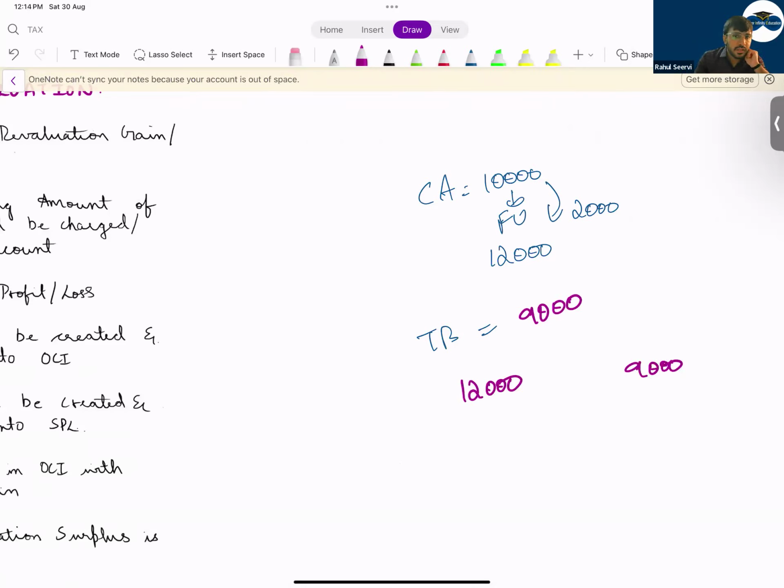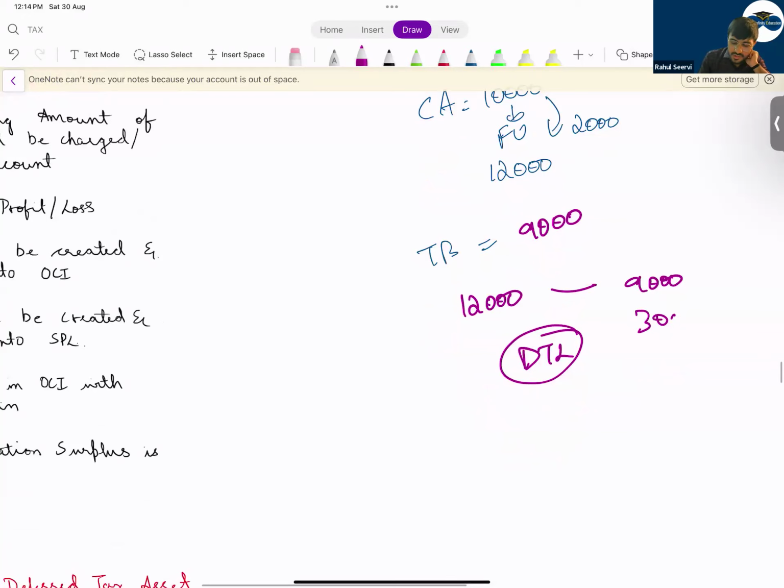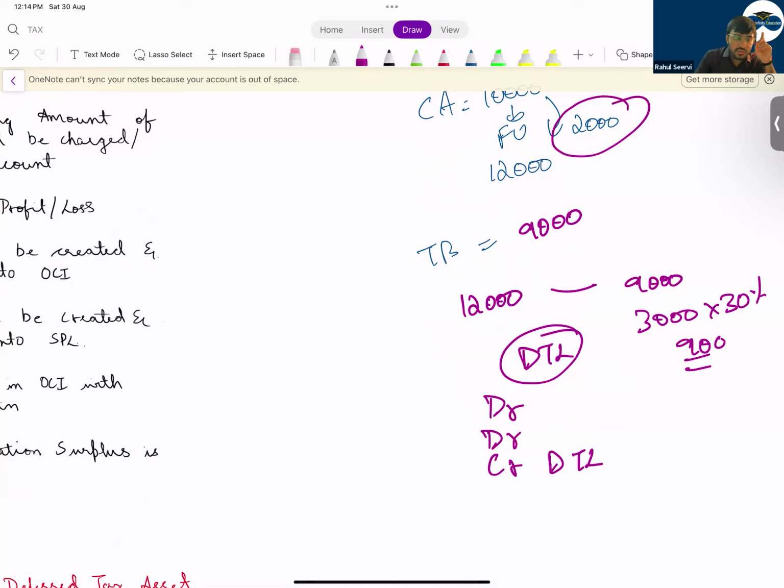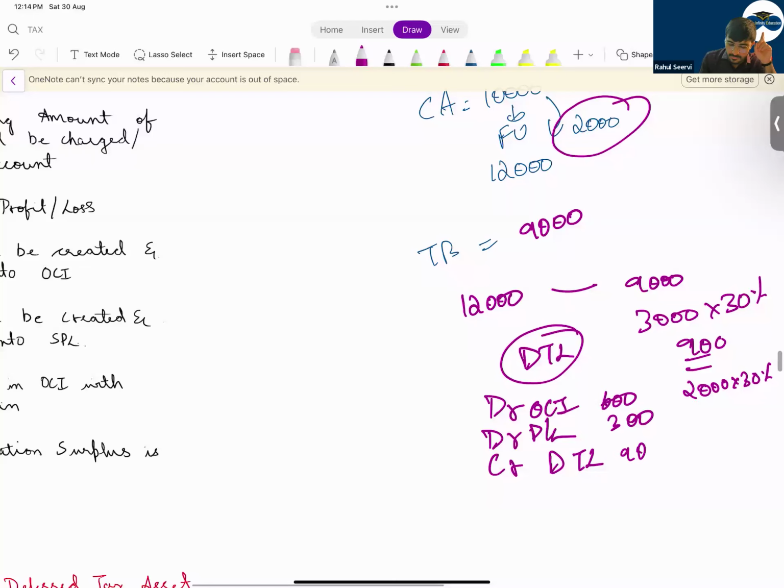You will create a DTL, deferred tax liability. So what is the difference here? 3,000. Out of the 3,000, if I say 30% is the tax rate, 900 is the DTL. So debit what? It's a loss for you, so you have to record in OCI. Revaluation gain is 2,000. For 2,000, you should record in OCI, and for the remaining 1,000, you should record in PNL. So in OCI, I will record 600, and in PNL, I will record 300.